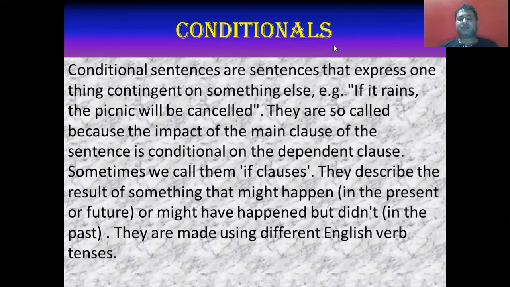Since it has incomplete sense of its own, it is called the dependent clause. Sometimes we call them if clauses. They describe the result of something that might happen in the present or in the future, or might have happened but didn't. They are made using different English verb tenses.